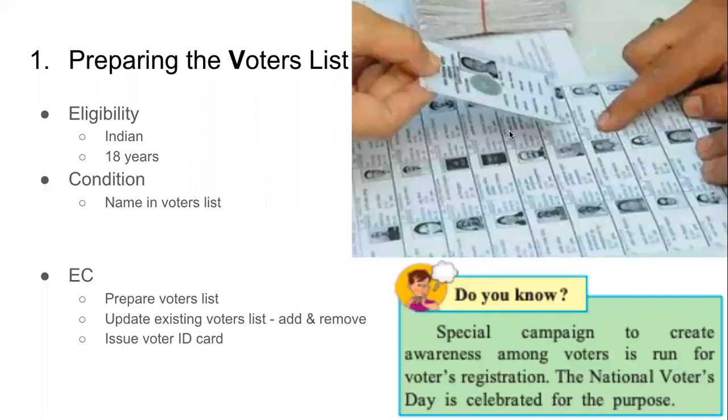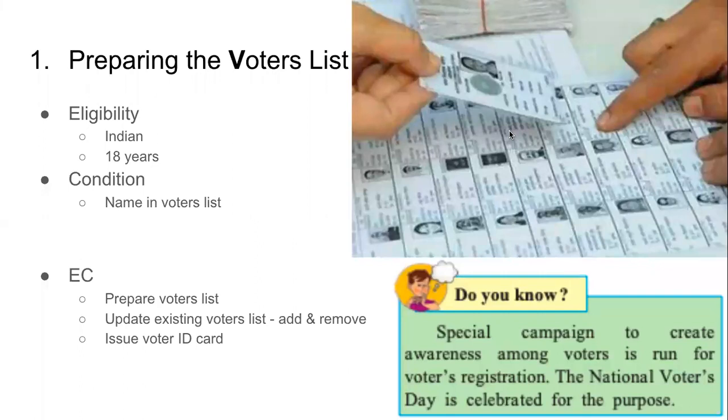Election Commission issues a voter ID card saying yes, you have registered, you can vote. While it is our responsibility to register, Election Commission helps us to register by creating awareness. We even celebrate the National Voters Day.